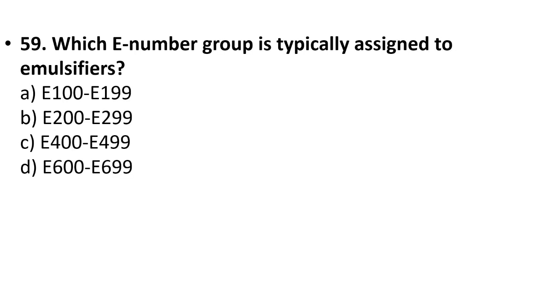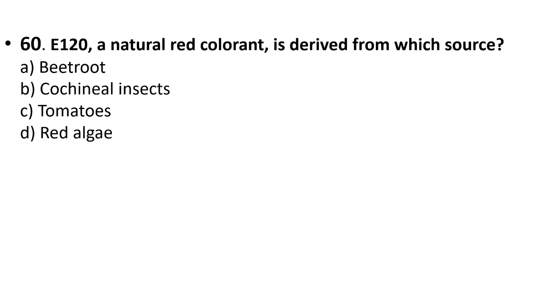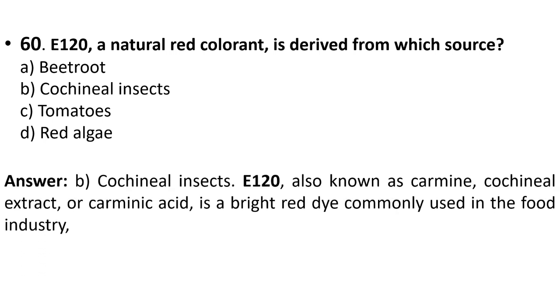59. Which E number group is typically assigned to emulsifiers? E100 to 199, E200 to 299, E400 to 499, E600 to 699. Your answer is option C, E400 to 499. 60. E120, a natural red colorant, is derived from which source? Beetroot, cochineal insects, tomatoes, red algae. Your answer is option B, cochineal insects. E120, also known as carmine, cochineal extract, or carminic acid, is a bright red dye commonly used in the food industry.